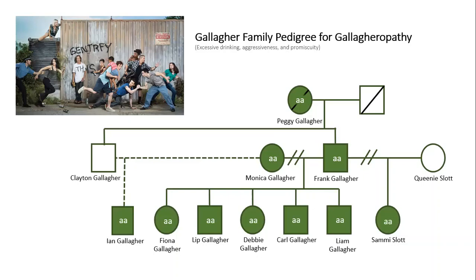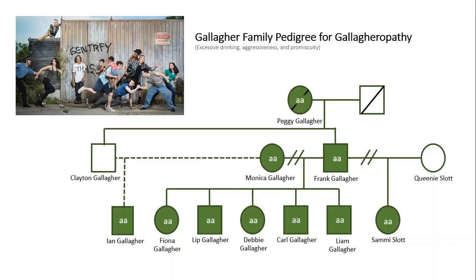The proband of this pedigree is Peggy Gallagher, who is known for her time spent incarcerated throughout the show and is the first exhibitor of the phenotype. With an unidentified male partner, she had a son, Frank, who is homozygous recessive as well. The pair had another son, Clayton, who does not exhibit the phenotype as he successfully made a life for himself, but must contain the dominant allele in order to not exhibit the trait.